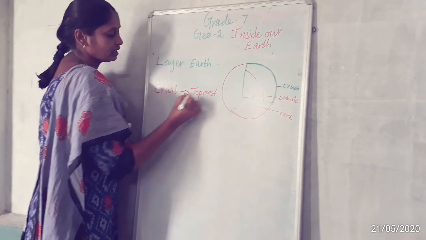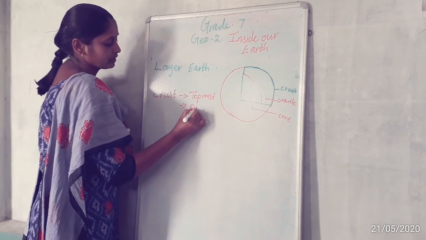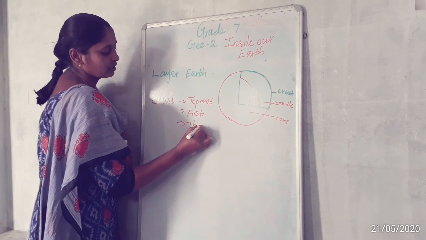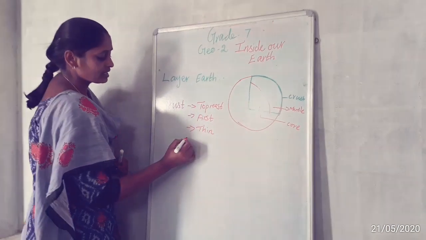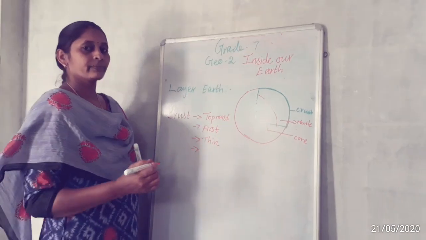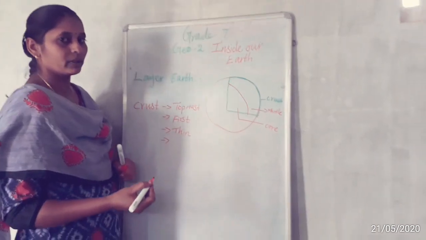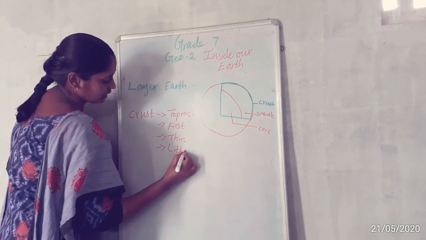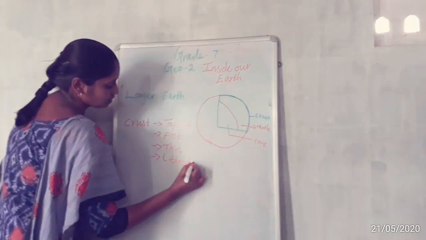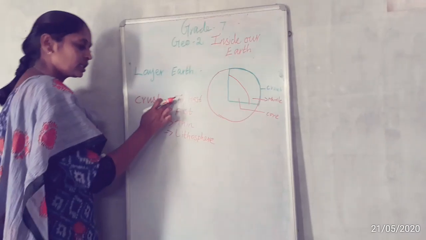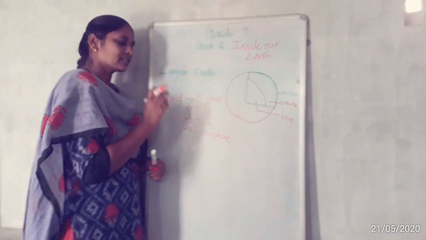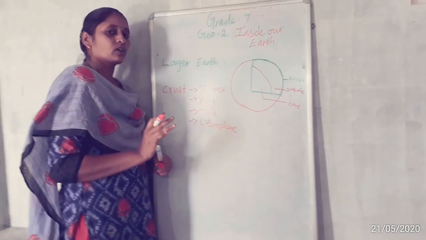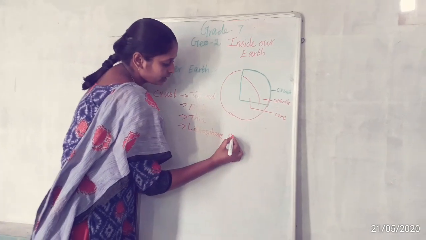The topmost layer, our first layer of the earth, is a thin layer. The crust is a very thin layer. So what is another name of the crust? You may have already read it in the lower section. Yes, another name of the crust is lithosphere. It is the first layer of the earth, a very thin layer, and it is also called the lithosphere or land.